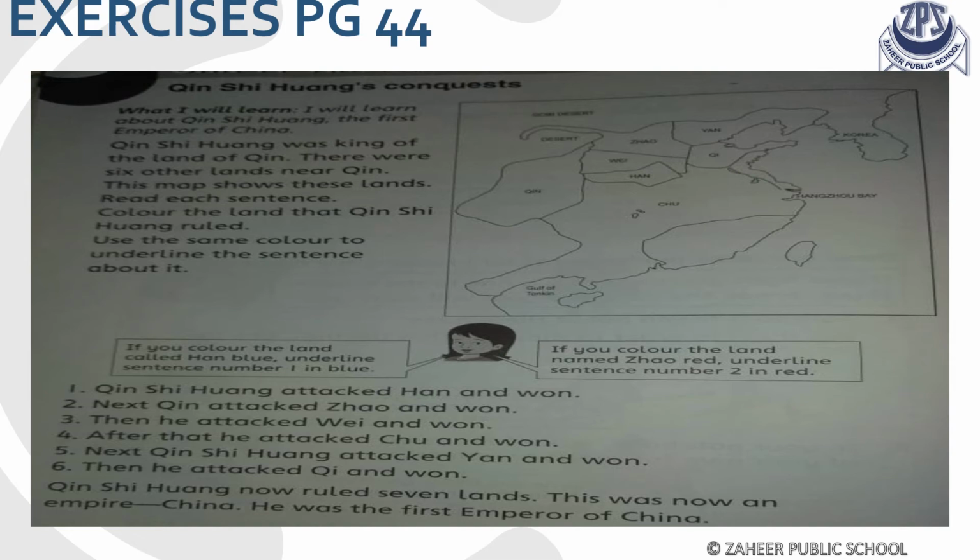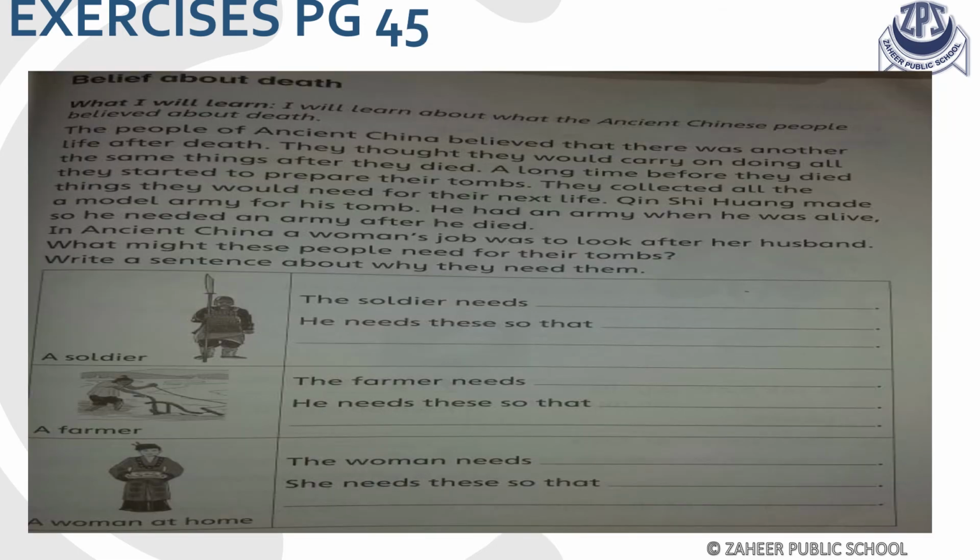For example, if you color the land Han with blue, you have to underline the first sentence about Han also in blue. And if you color the land Zhao with red, you have to underline the second sentence with red. In this way you have to color the lands with different colors and underline each sentence with the same color.